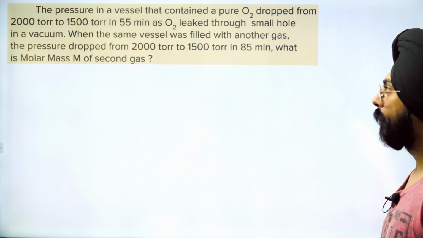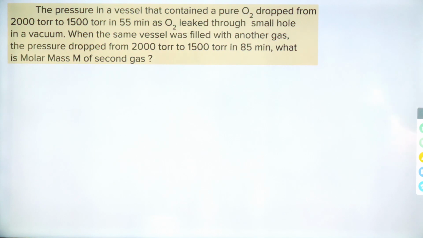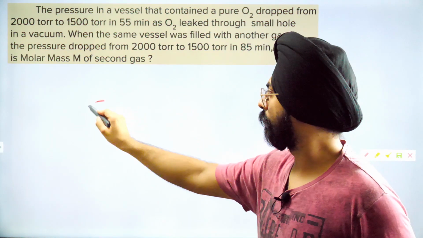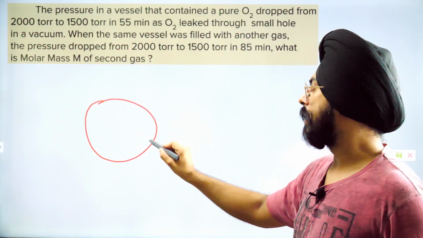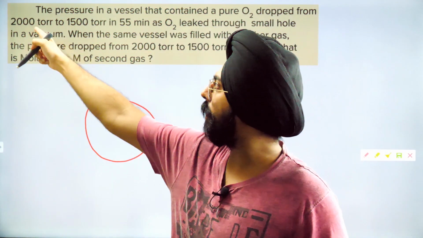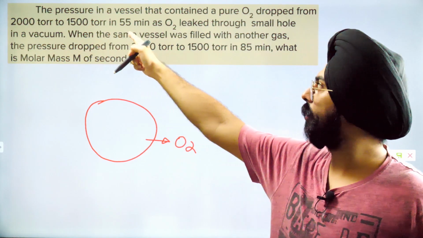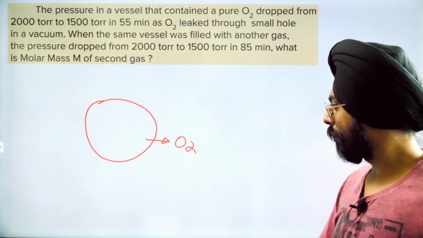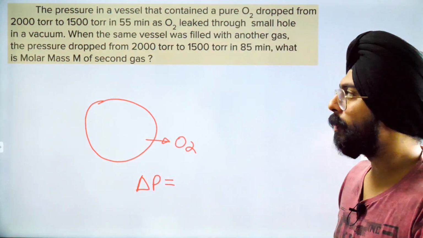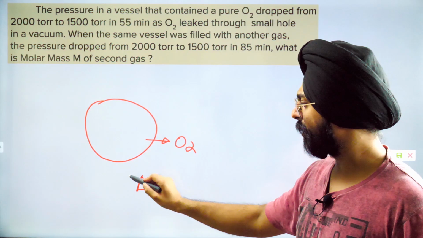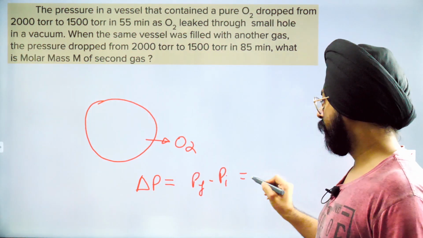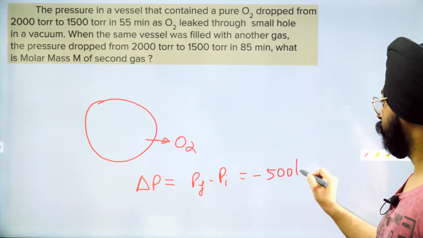Let's do a very simple question over here. The pressure in a vessel that contained pure O2 dropped from 2000 torr to 1500 torr in 55 minutes. So my dear friends, what is the pressure drop? Delta P, the pressure drop. Pressure drop is 500 torr. I am just taking the magnitude over here. You can do P final minus P initial. That will be equal to minus 500 torr.